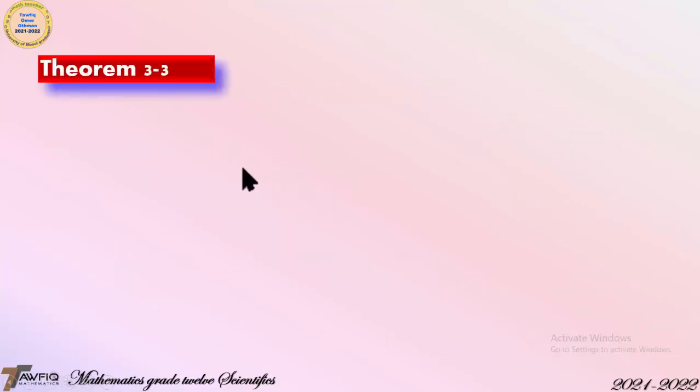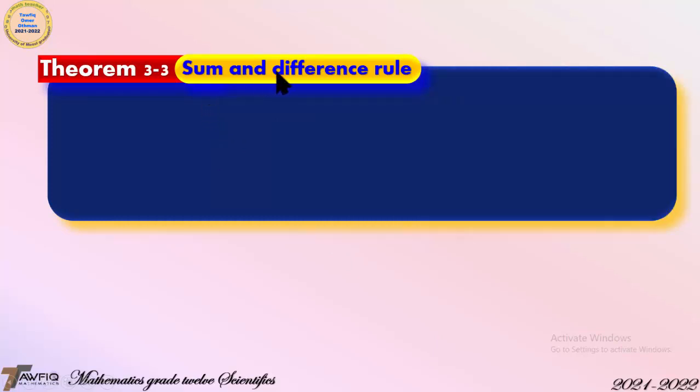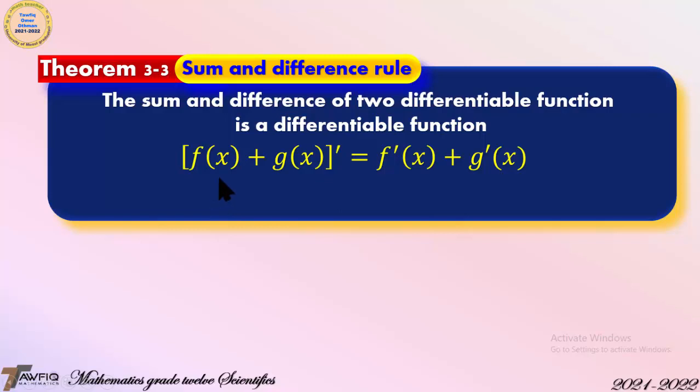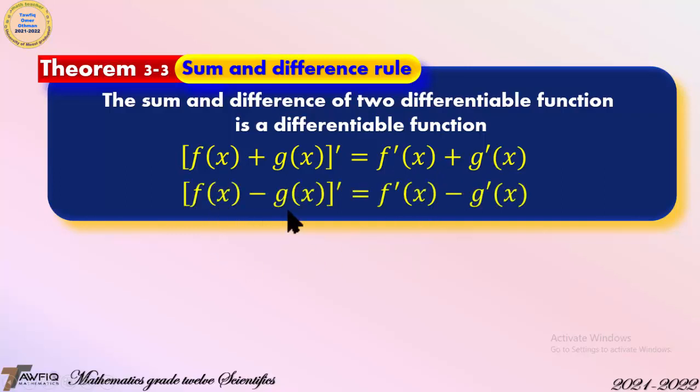Theorem 3.3. Sum and difference rules. The sum and the difference of two differentiable functions is a differentiable function. The derivative of f(x) plus g(x) is equal to the derivative of f(x) plus the derivative of g(x), and the derivative of f(x) minus g(x) is equal to the derivative of f(x) minus the derivative of g(x).